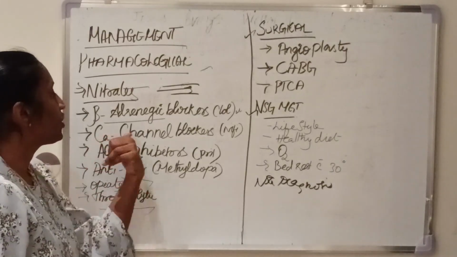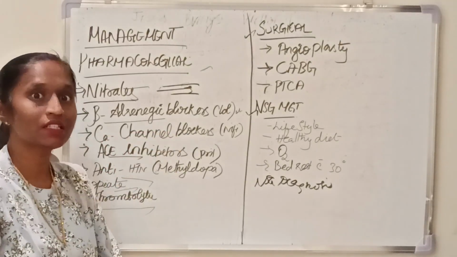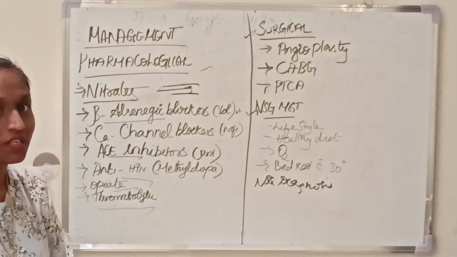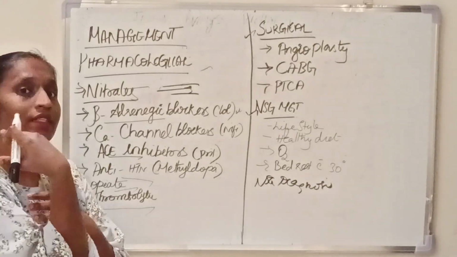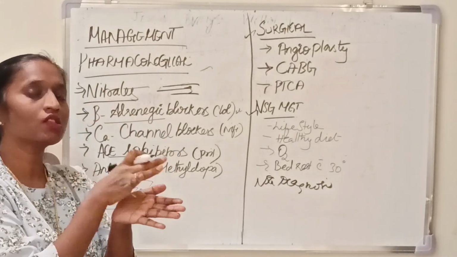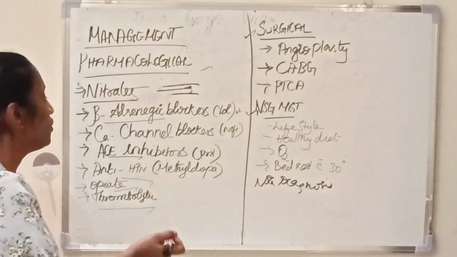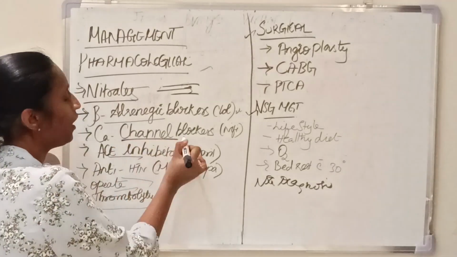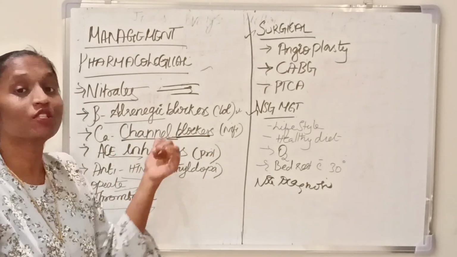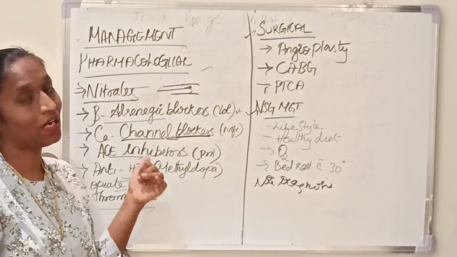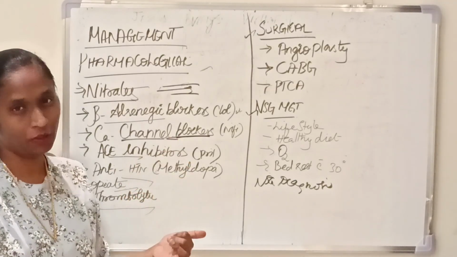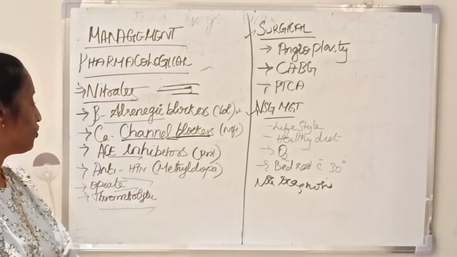And the next is calcium channel blockers. Already we have studied about the calcium score test. When the calcium level increases, there is a risk of deposition of fatty streaks. So the calcium channels get blocked with the help of calcium channel blockers, that is, nifedipine kind of drugs we are using.